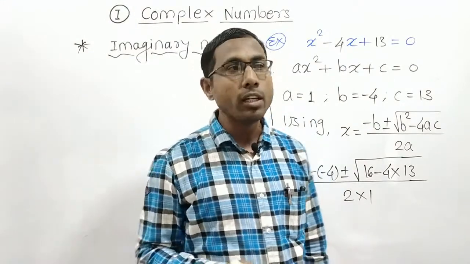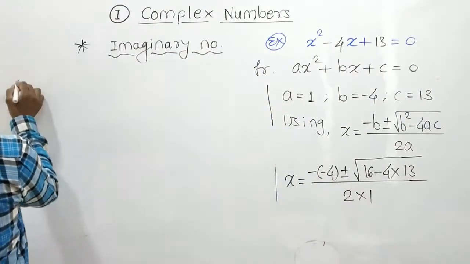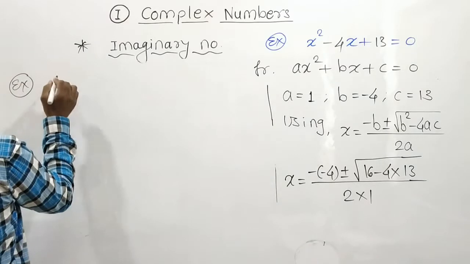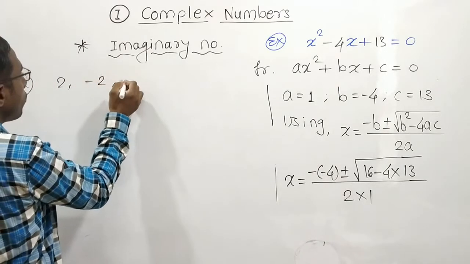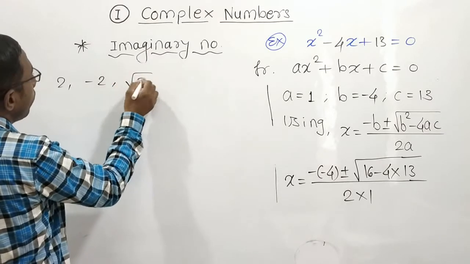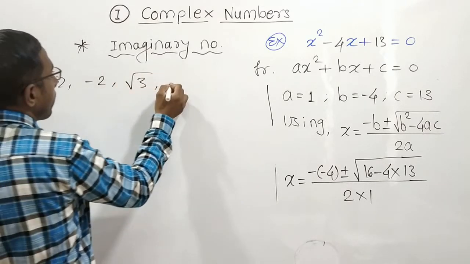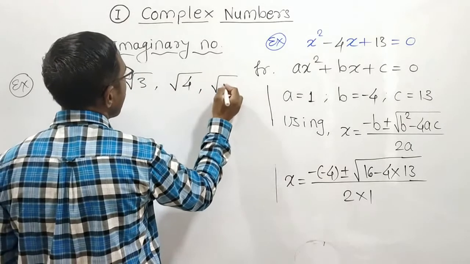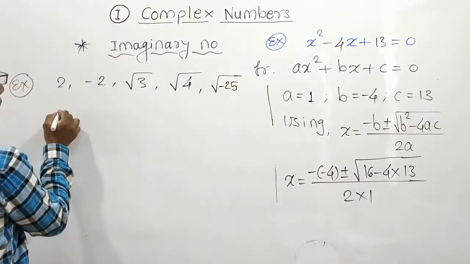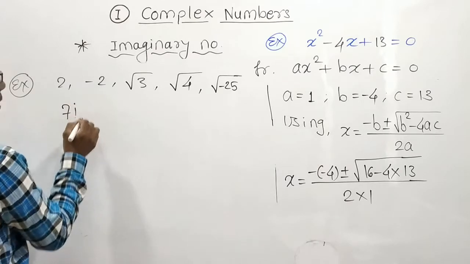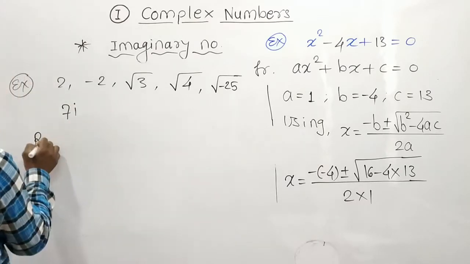Non-real is nothing but imaginary numbers. For example, categorize the numbers: 2, minus 2 square root of 3, then the square root of -25 that we just wrote, then 7i.